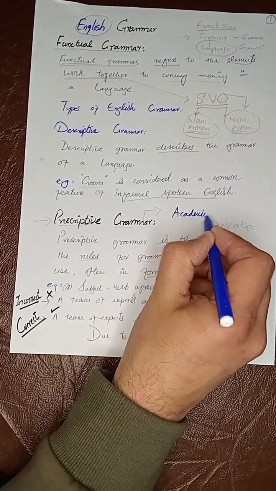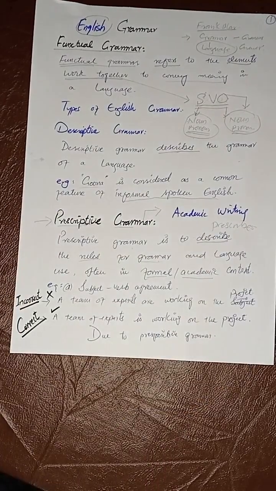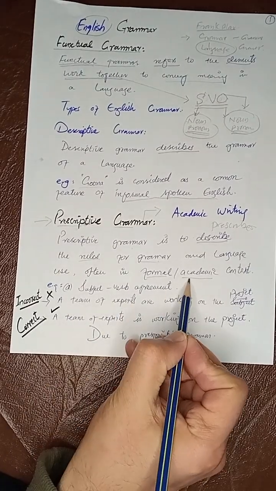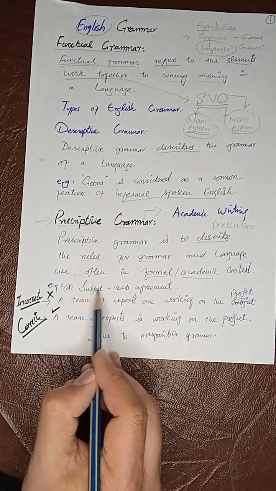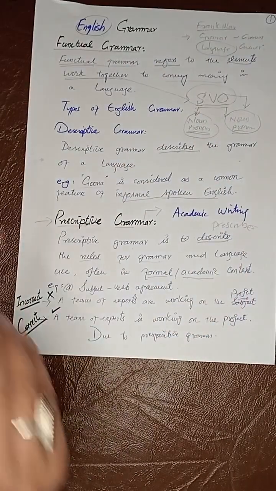Most probably prescriptive grammar talks about the rules, the regulation, the discipline which is used in academic writing, academic context. For example, subject verb agreement, just as I said here, the SVO pattern.